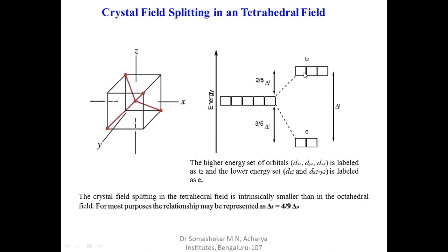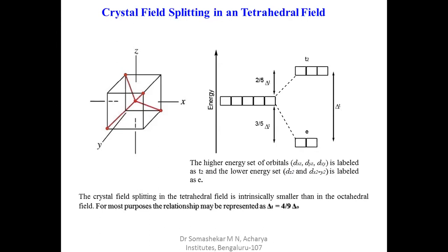Here, the symmetry labels gerade and ungerade are removed, according to symmetry and point group theory. So we have removed those two terms. The difference between the energies is again delta t. T means tetrahedral, and delta is the crystal field stabilization energy or splitting energy, delta t, in the tetrahedral field.